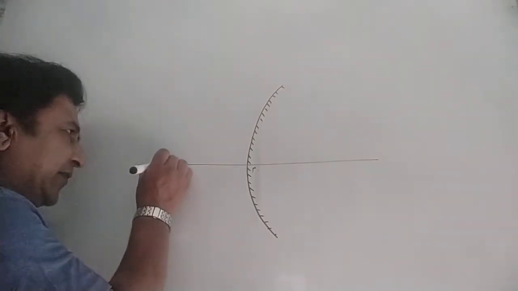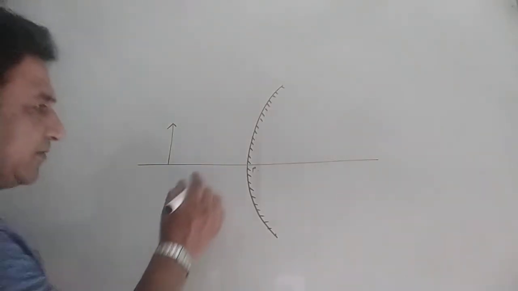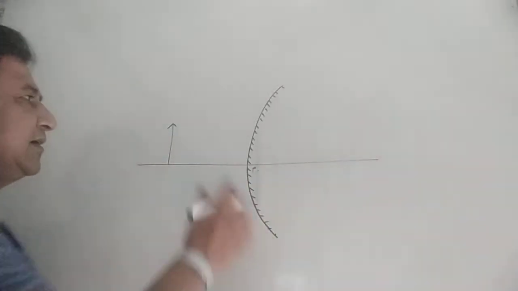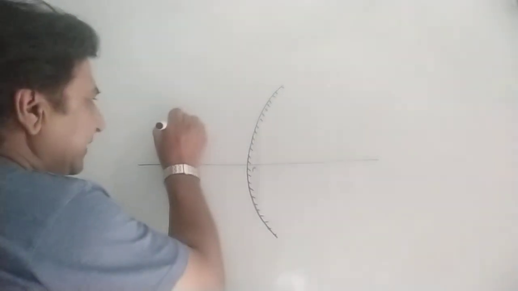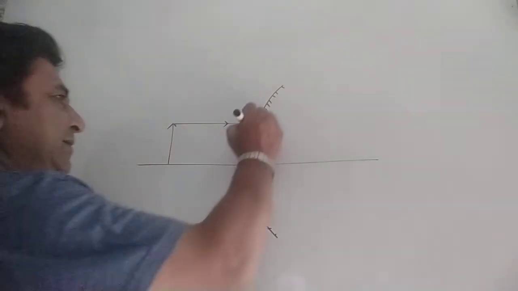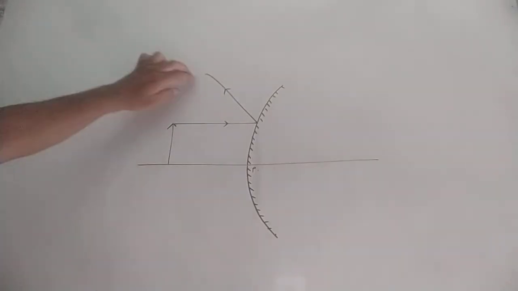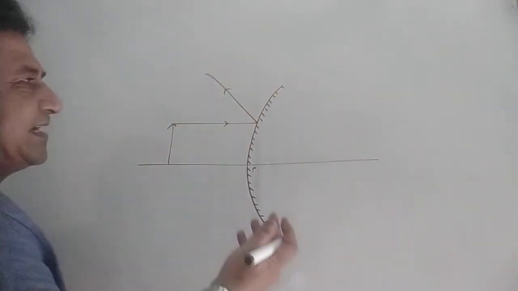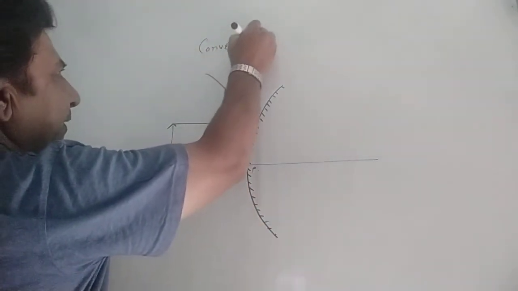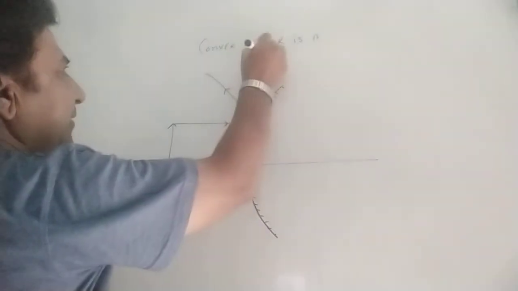Now, you can place the object anywhere except infinity, whether at focus, at the center of curvature, or in between. Why am I saying anywhere? You will find that anywhere you place an object in front of a convex mirror, it diverges the light. So it is a diverging mirror. The convex mirror is a diverging mirror.